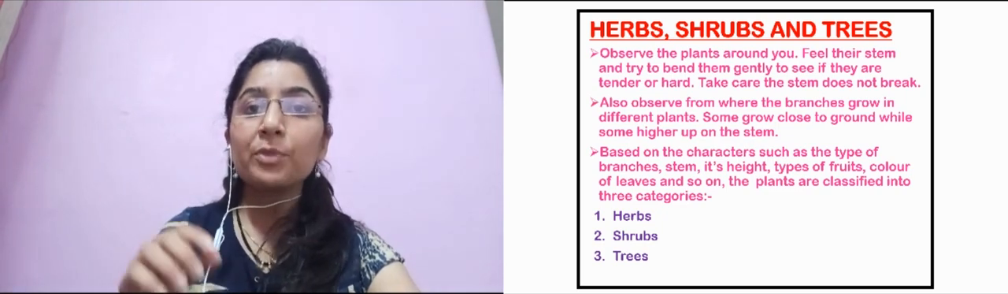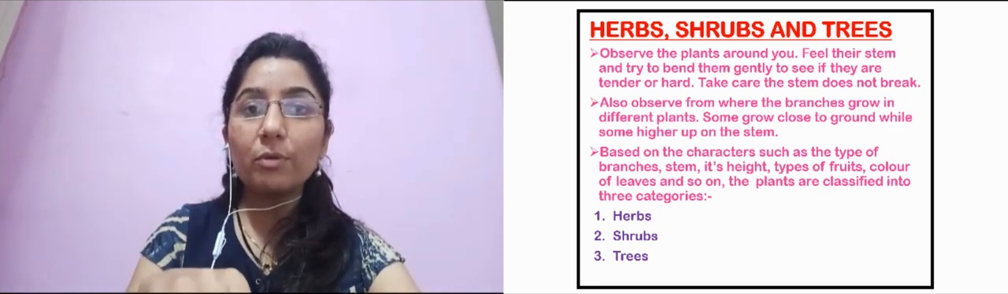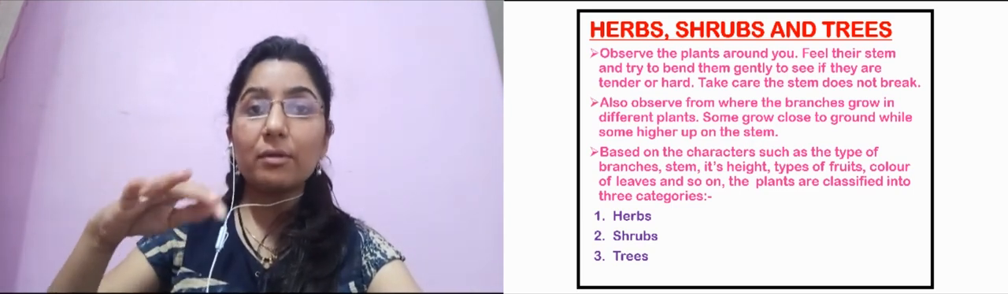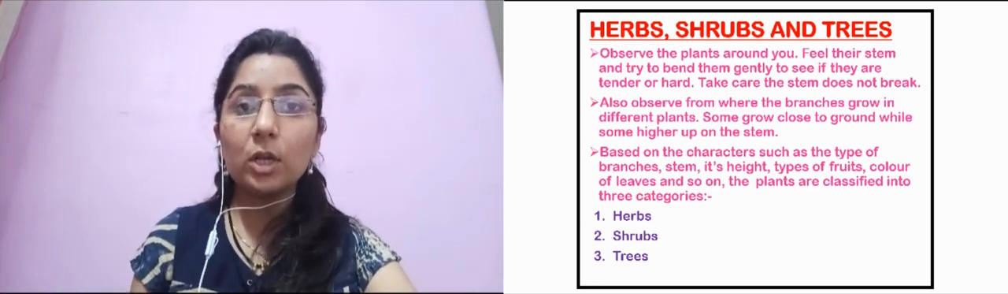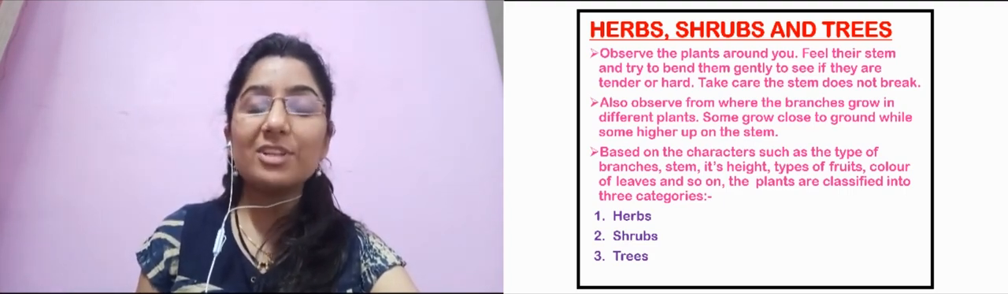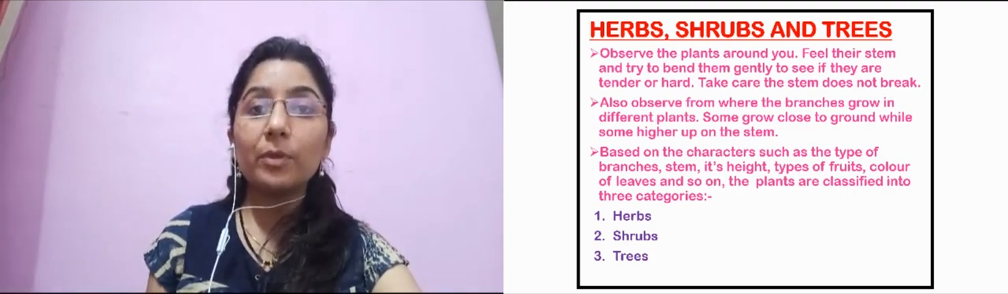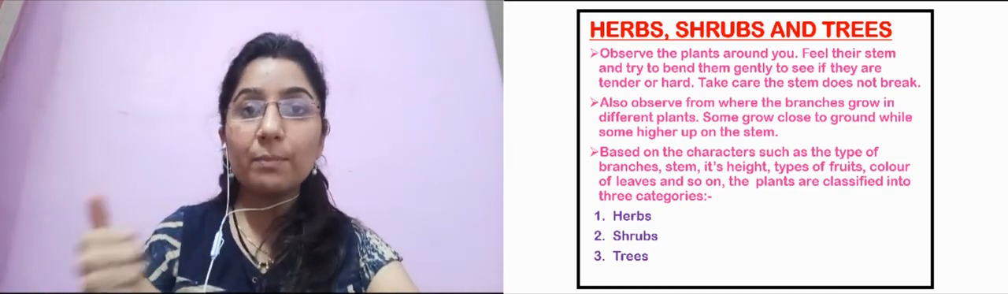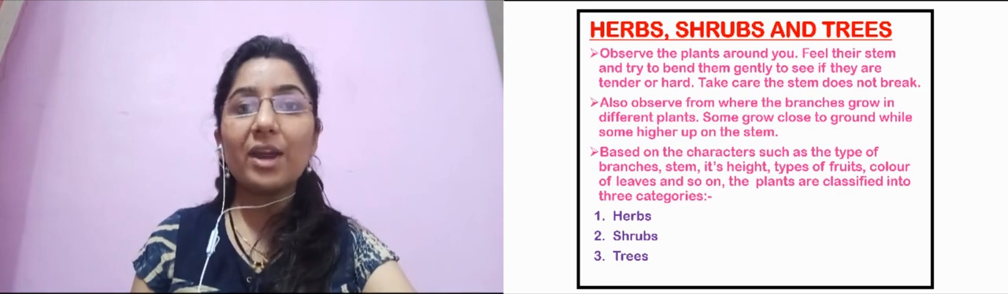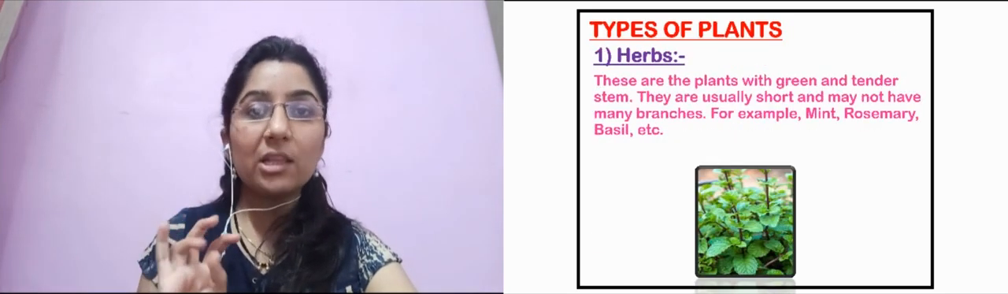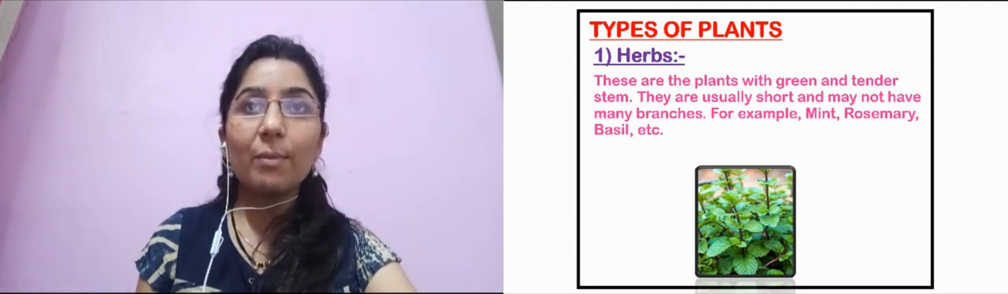Also, if you see the branches, some branches will grow from the ground level, while some branches will grow from a certain height above the ground level. So there is a difference in this also, depending on where the branching starts and what kind of stem a plant possesses. So the plants are mainly classified into three categories: herbs, shrubs and trees. So we are going to see it one by one.